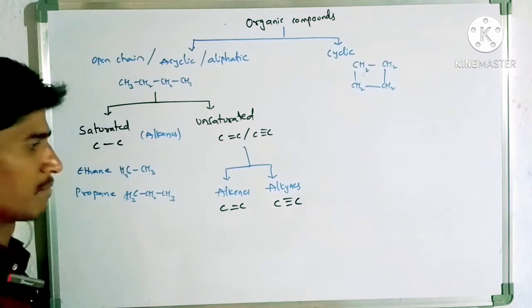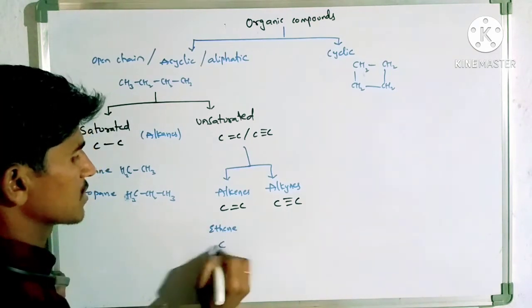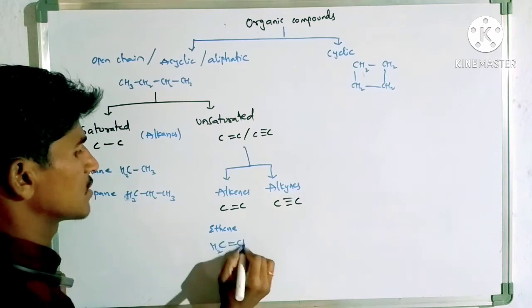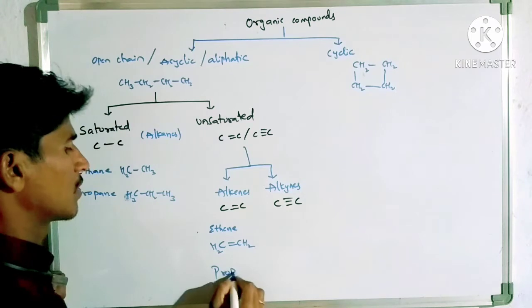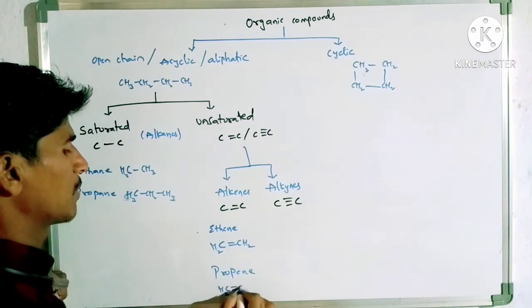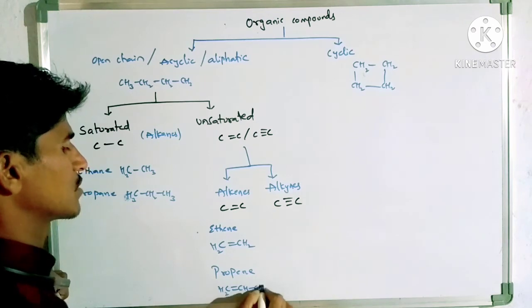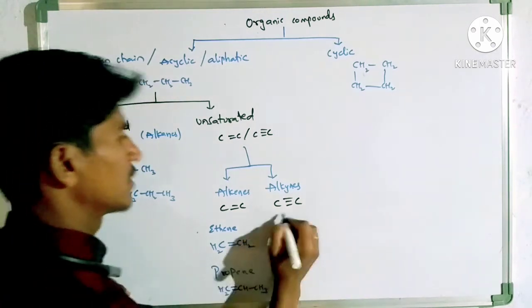Let us take examples. Ethene has the structure CH2=CH2, and the second example is propene, CH2=CH-CH3. These are alkenes. Alkynes have a triple bond.